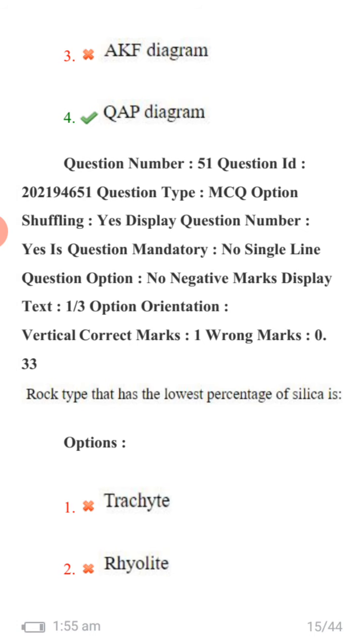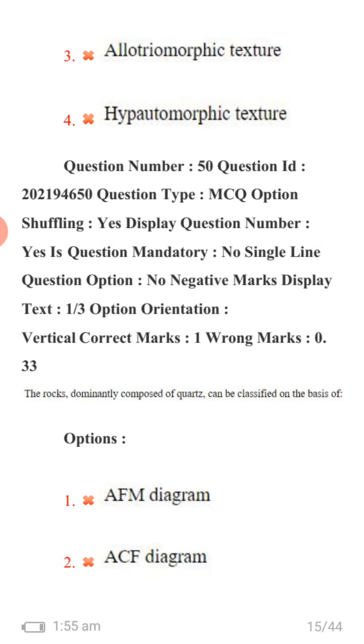QAP diagram. So, that was the first 50 questions in this part.